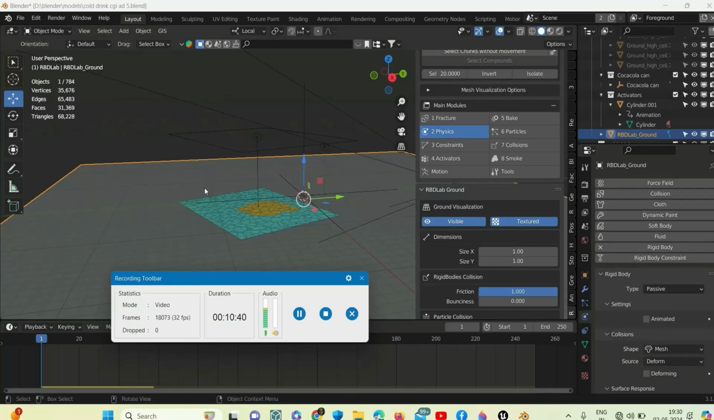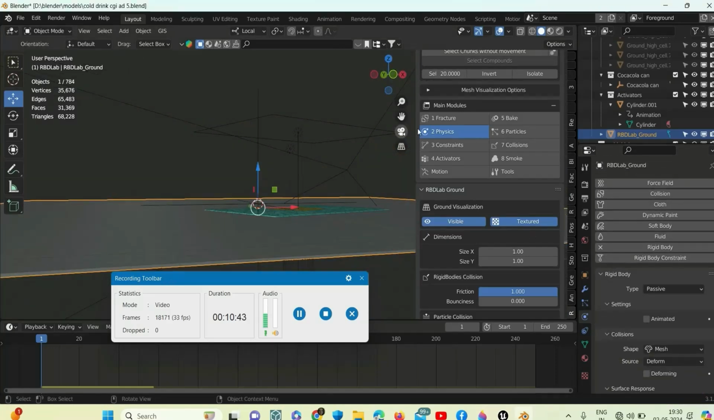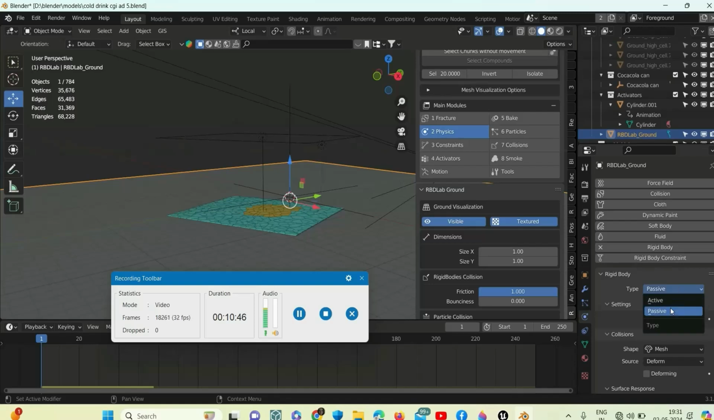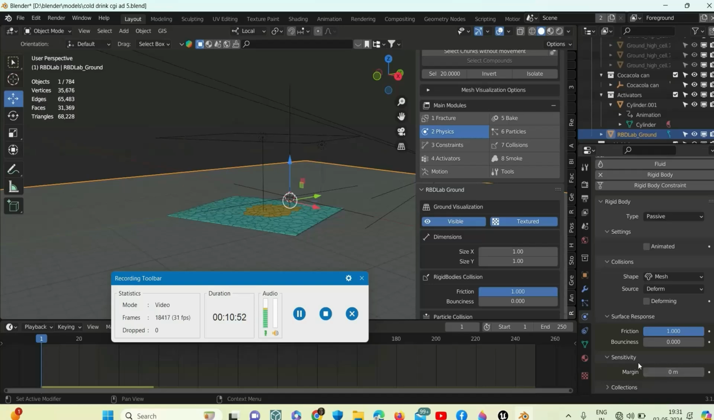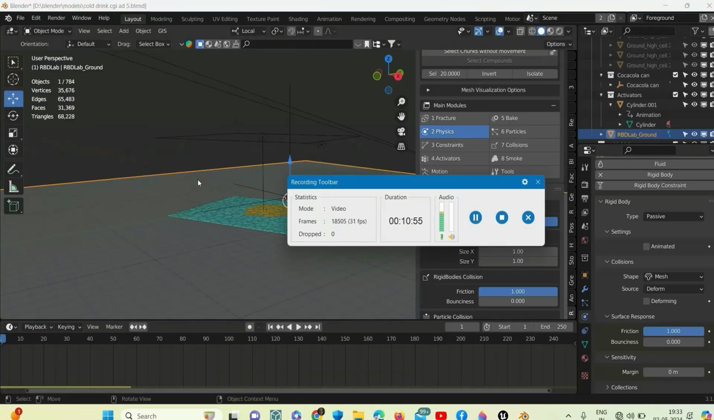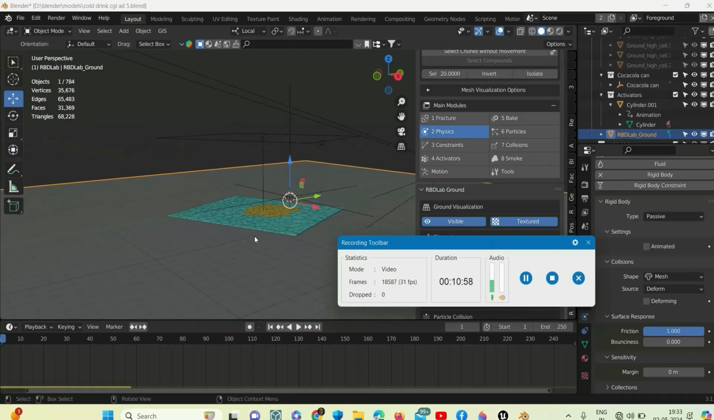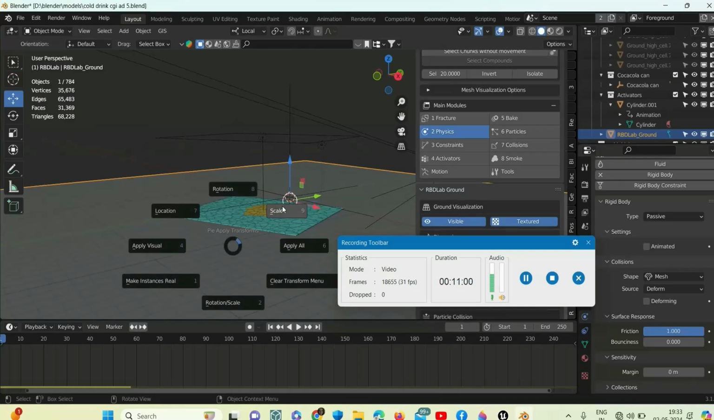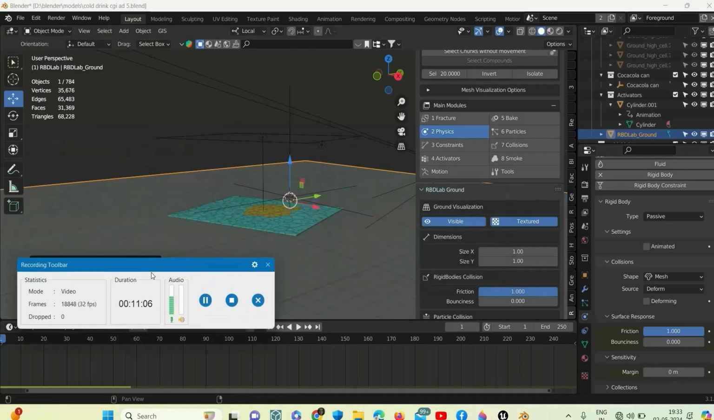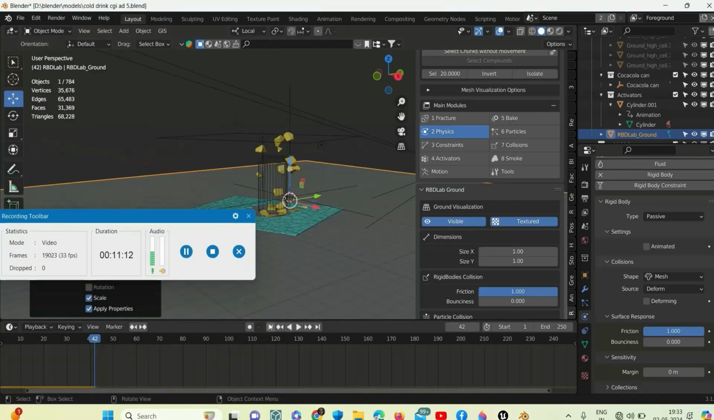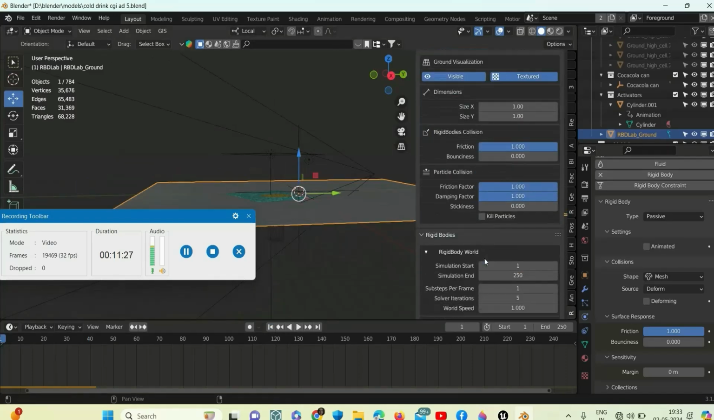So we will add a rigid body to this low ground. The type will be passive, the shape will be mesh, and the margin will be 0. We will press Ctrl A and apply the scale transformation, and that will be all. Now we will change the values. We will change other physics values.